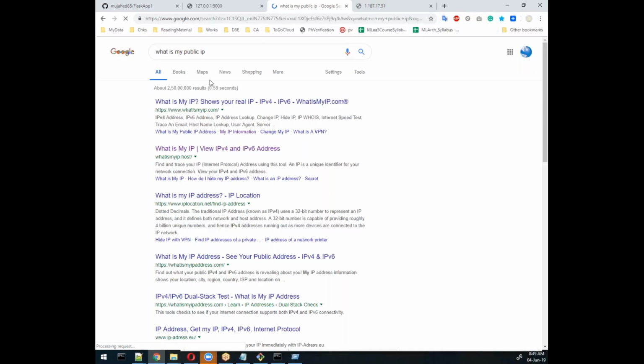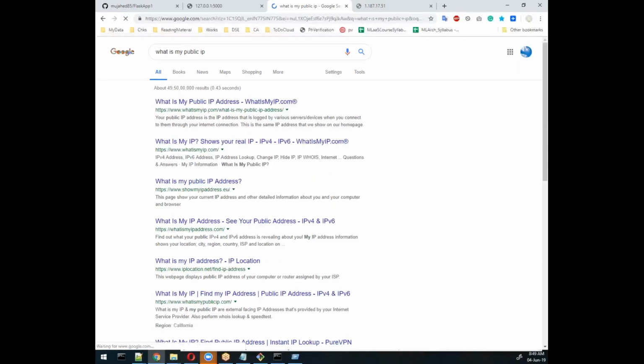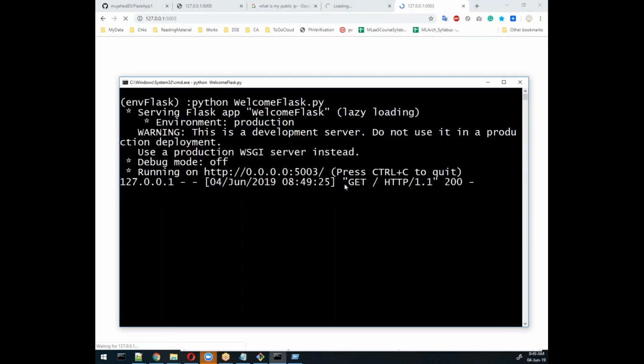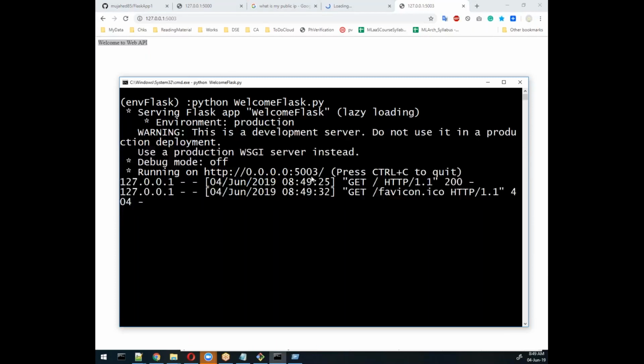So will this work? 127.0.0.1 sometimes should work. Let me check it. Yes, 127.0.0.1 colon 5003. So it should work. See, the GET request is coming from 127.0.0.1. So that means if I know the public IP address, you can access my system and you can request the URL.